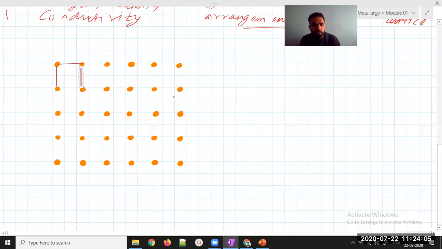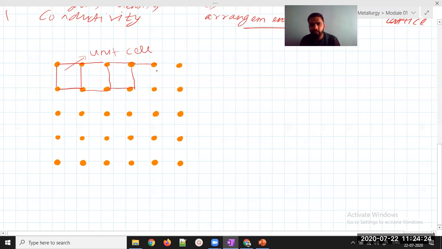Similarly, if I take this value, this is my translation. So this is called a unit cell. What do we call it? Unit cell. If I repeat this structure again, what I'll be getting is repetition of unit cell.